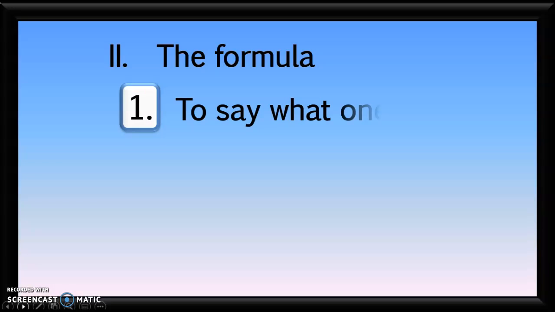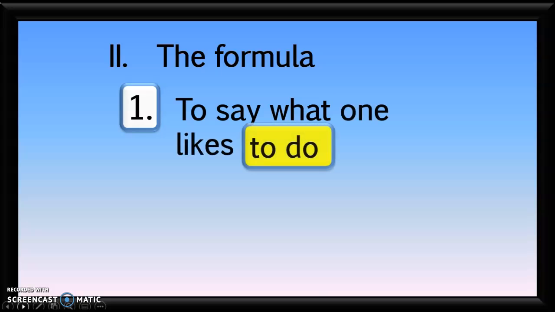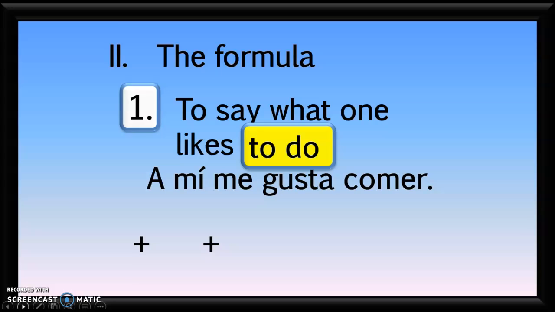So let's look a little bit more in detail at the formula. To say what one likes to do, that would be an activity or a verb, it'll look like this. A mí me gusta comer.